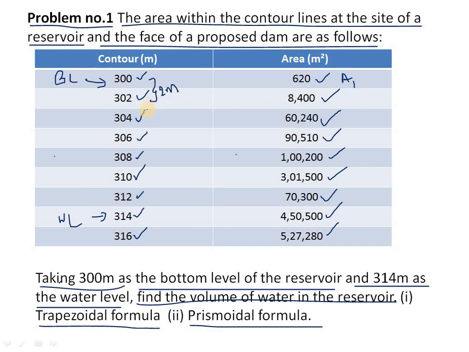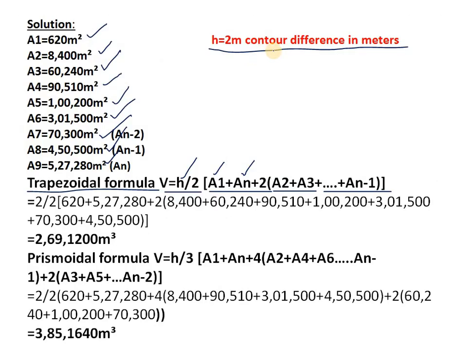2 meters. And 302 minus 304, 2 meters. So 304 minus 306, 2 meters. So for every contour, we will have the 2 meters difference. So that is nothing but H is equal to 2 meters as a contour difference in meters.